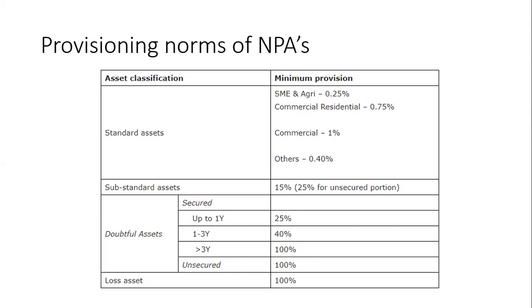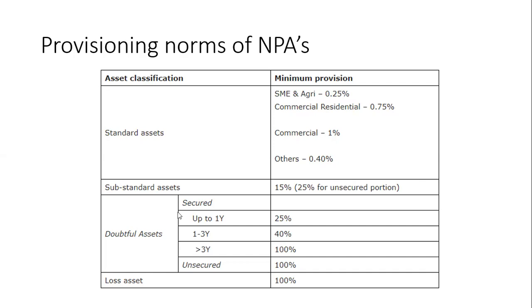For doubtful assets, if it is a secured loan, you can realize the value of the loan by selling those securities. Whatever securities have been given in the secured portion, you can sell them and recover the bank's money. Bank can recover their money. Provision can be made on the following basis.